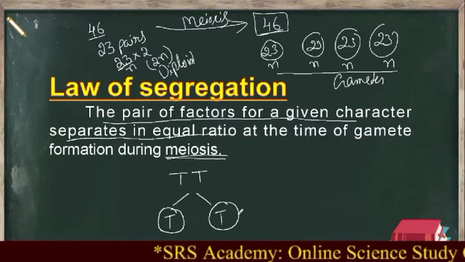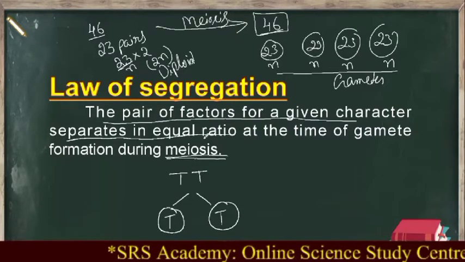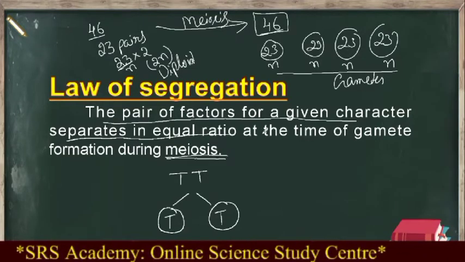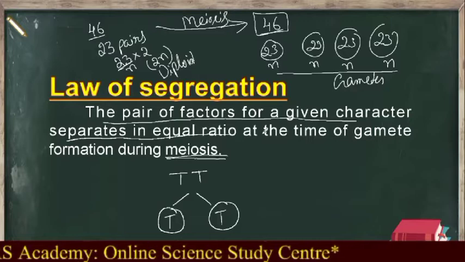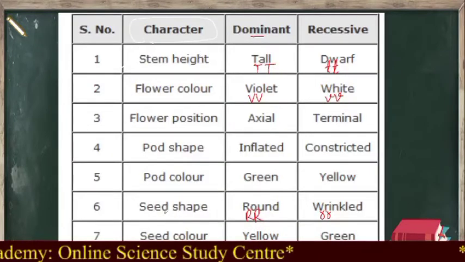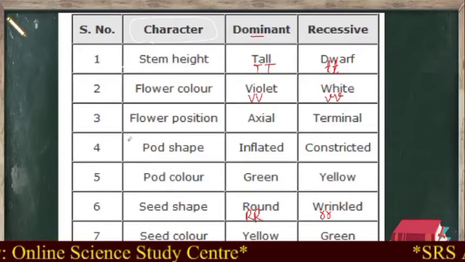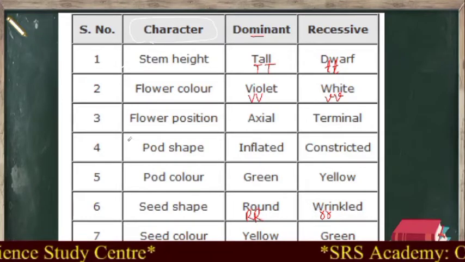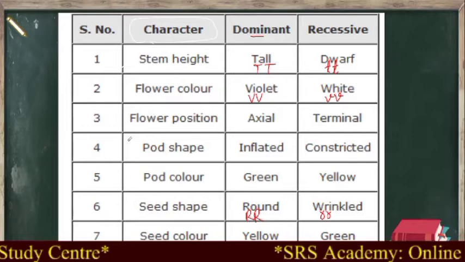So this is called the law of segregation. Based on this, we will study Mendel's monohybrid cross by taking these characters as examples to study heredity. Why do the characters get inherited by the children from their parents?